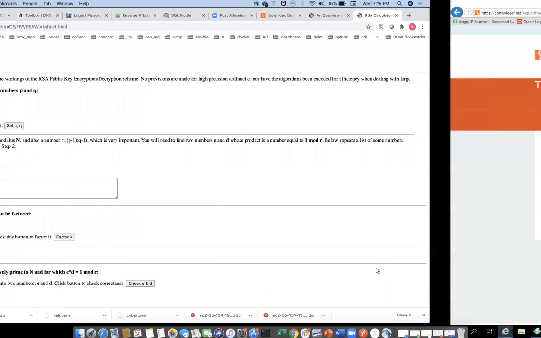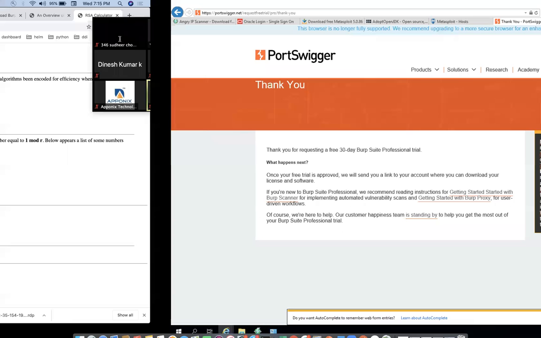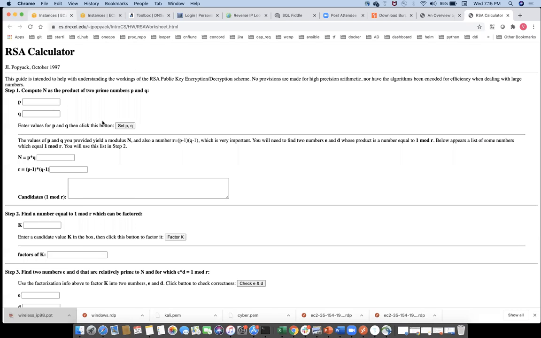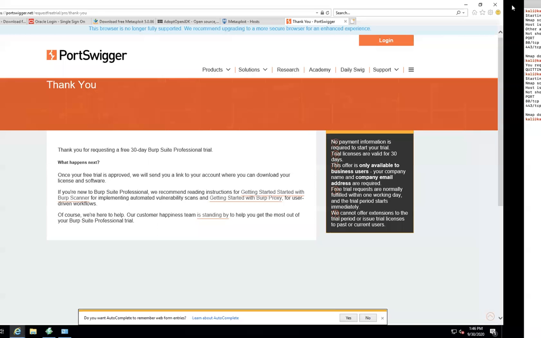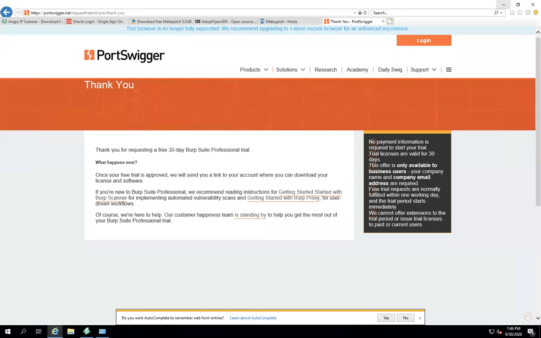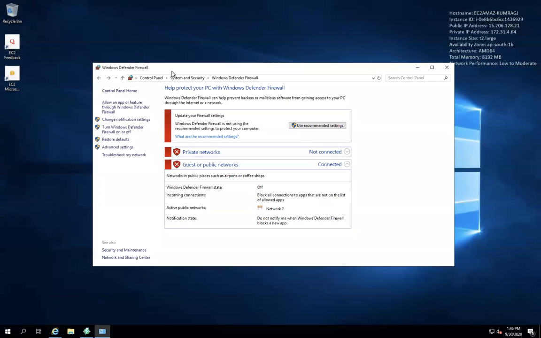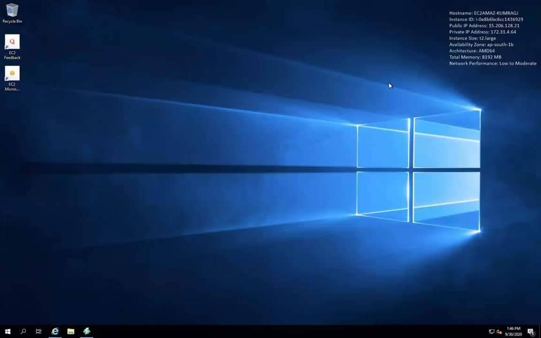So meanwhile, go to AWS. I launched Kali Linux and Windows machines. These are the two machines available in this area: one Kali Linux and one Windows machine. I connected to this Windows machine and Kali Linux also. You can see the Windows machine is here, and this is the Windows machine I connected through AWS.